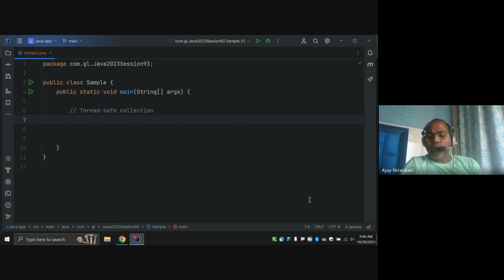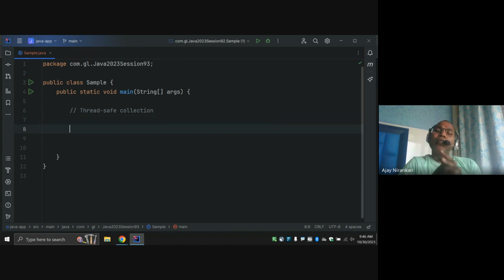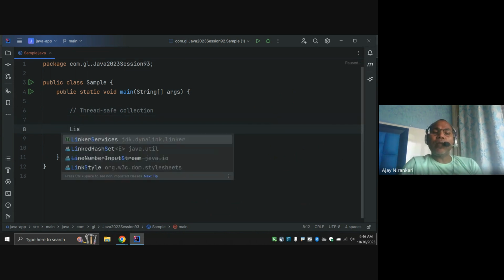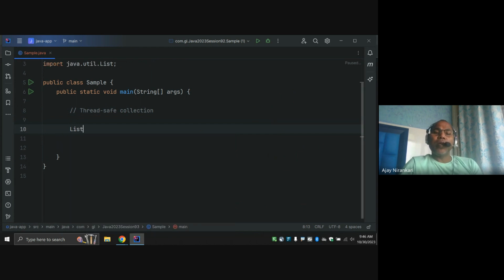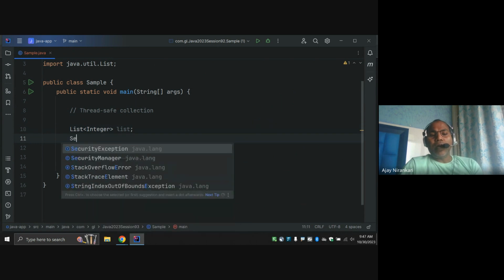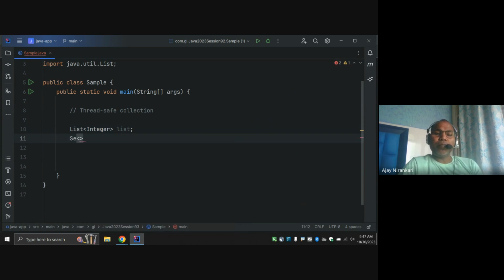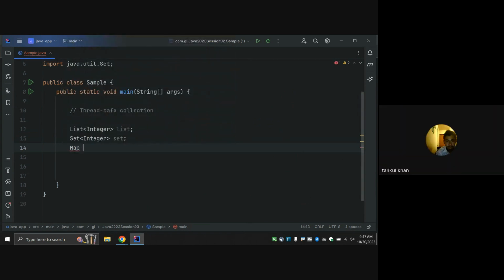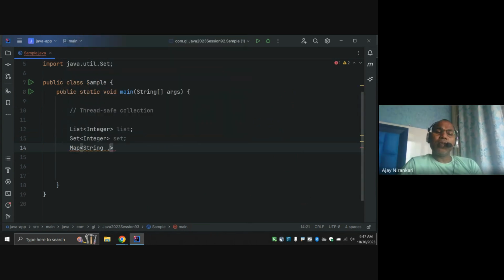Okay, so till now in the collection framework we have already understood the List, maybe List of Integer. Similarly we have understood Set of Integer, and Map of String comma Integer.